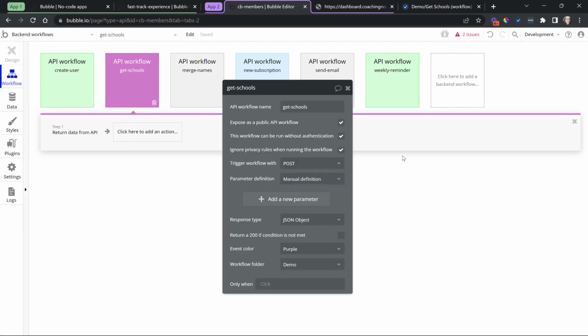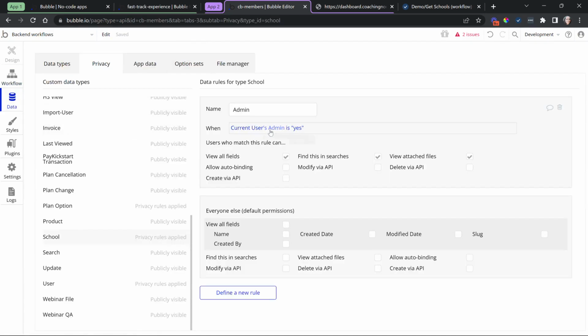Now let's look at adding security layers to this workflow. We have 2 levels that we can work with. We have the API key layer, and we also have the privacy rules. So let's start by enabling privacy rules, or in other words, having this workflow honor the privacy rules. I'm going to turn this off here. Okay, so now it's going to pay attention to the privacy rules, which, remember, we have one where the user has to be an admin in order to find them in searches and be able to see all of the fields.